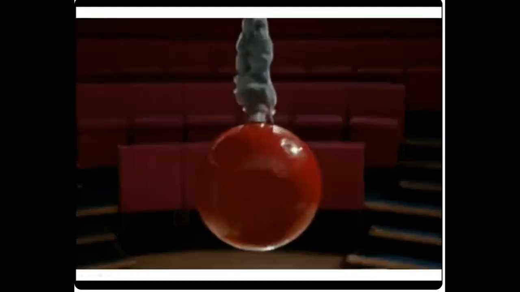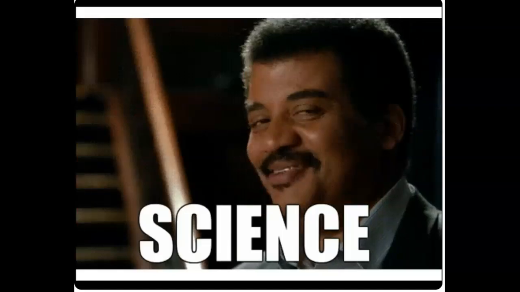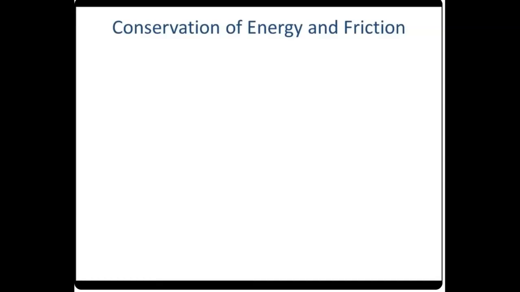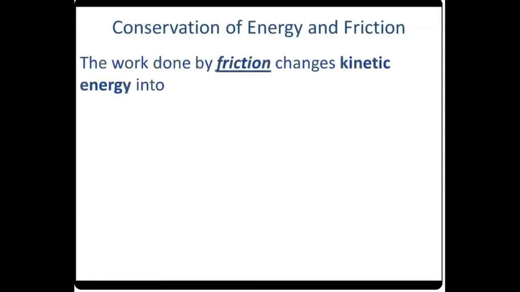the fastest. So here we have Neil deGrasse Tyson demonstrating the conservation of energy, and the energy that it starts with cannot possibly exceed the energy that it ends with, which is why he's not going to actually get hit by it. Here's another one here, a guy at MIT. It swings. He's confident it's not going to hit him. Oh, except it's Miley Cyrus. Never mind. Anyways, conservation of energy and friction.